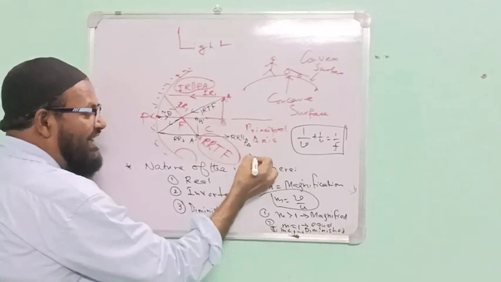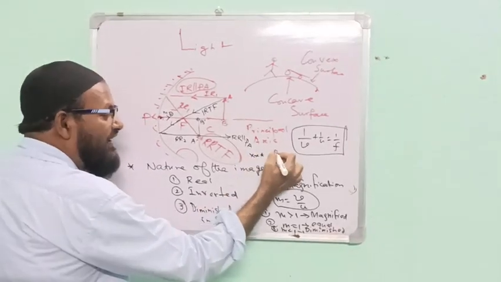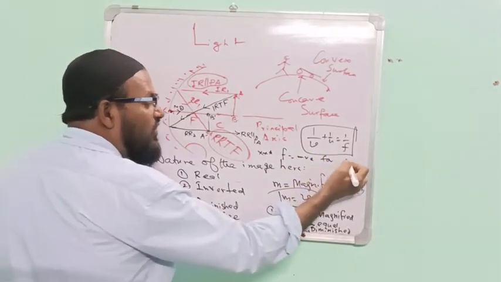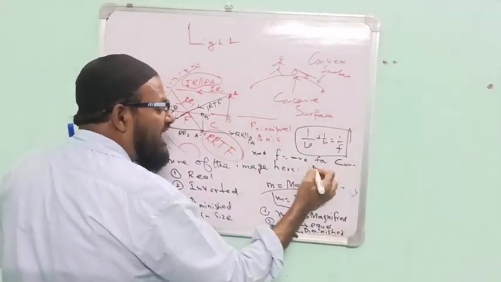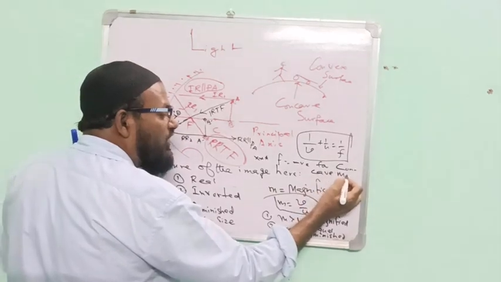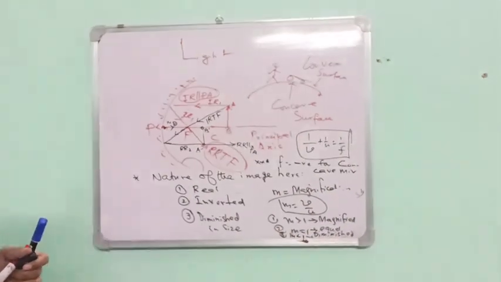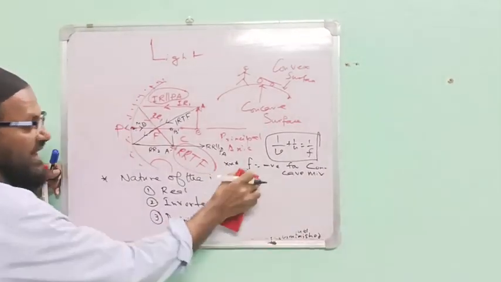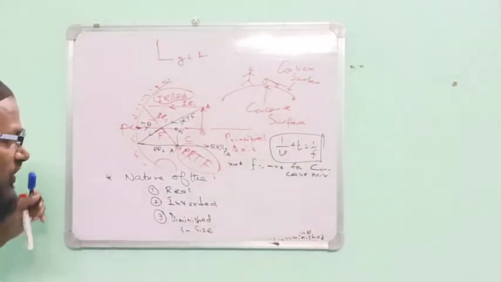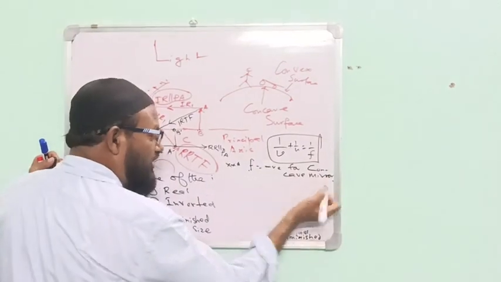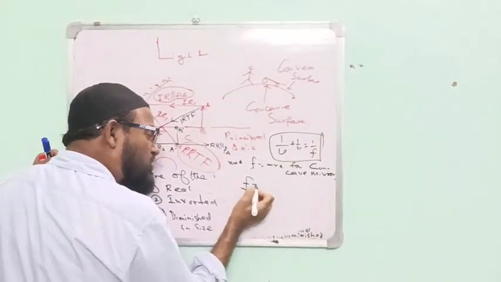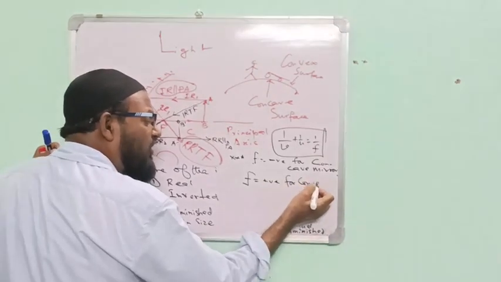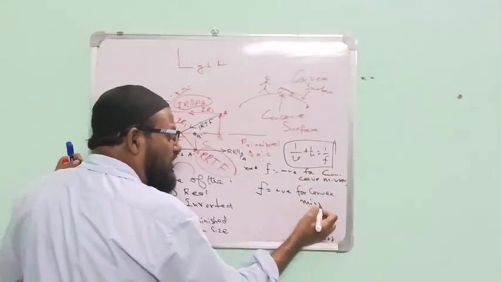Write down by 3 star: F is negative for concave mirror. I am deleting and removing this portion. Please be careful. F is negative for concave mirror. I will show F is positive for convex mirror.